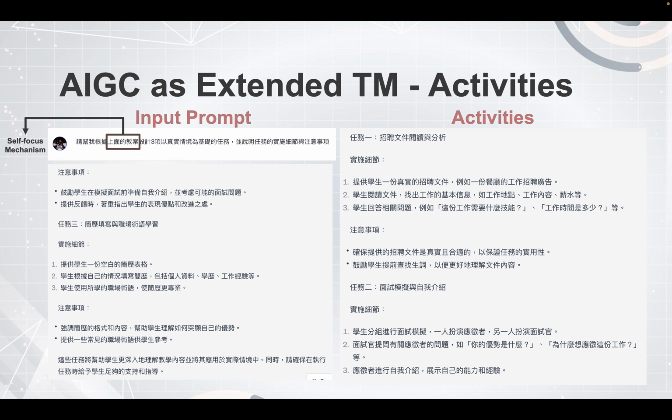So we can see it can generate a lot of content, and I want to challenge it to generate activity suggestions. Therefore, I ask, based on the outline I mentioned above, please generate some tasks that are based on authentic scenarios, and please tell me how to do them and what I need to take note of. Then you can see the activities: it gives 3 tasks, and it gives me more details on how to do them. Then we can see that AIGC worked pretty well.